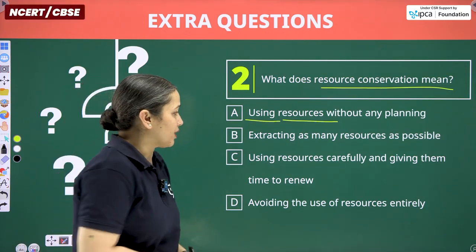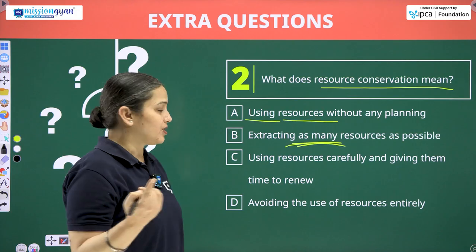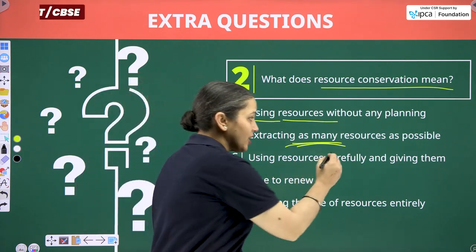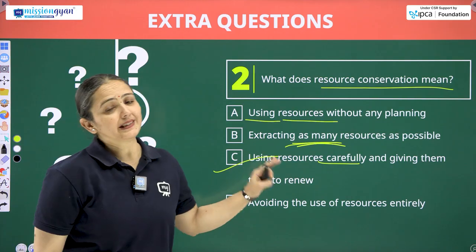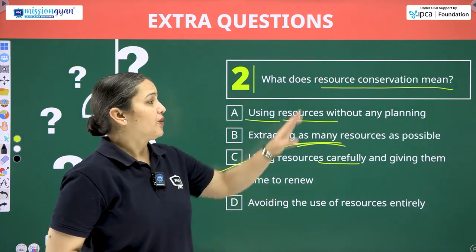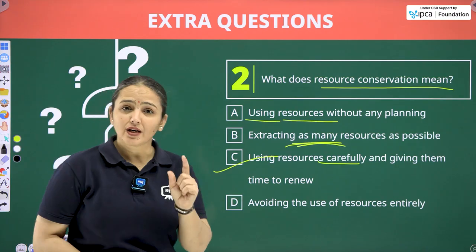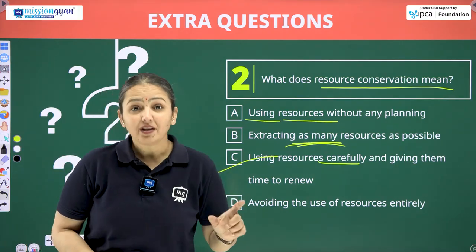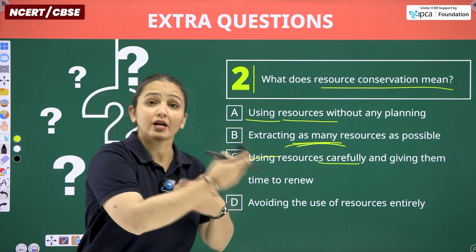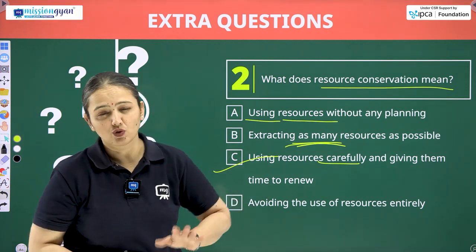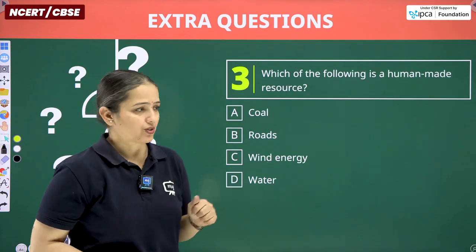So going with the next one, extracting as many, not at all, again overuse. Using resources carefully, wisely, and giving them time to renew. This is the correct option for the resource conservation meaning. It means we are utilizing the resources very carefully, wisely. Along with that, we are giving the time for the renewal of that resource. It can be a short span, it can be a bit more duration.